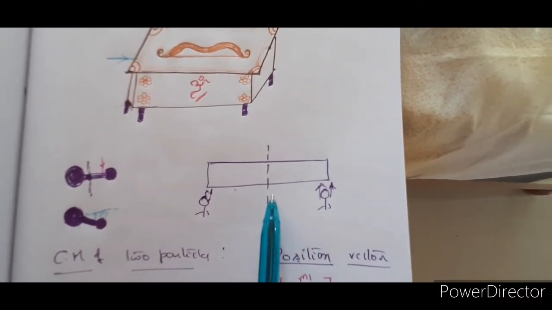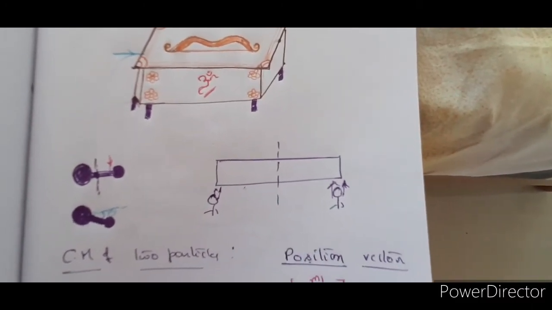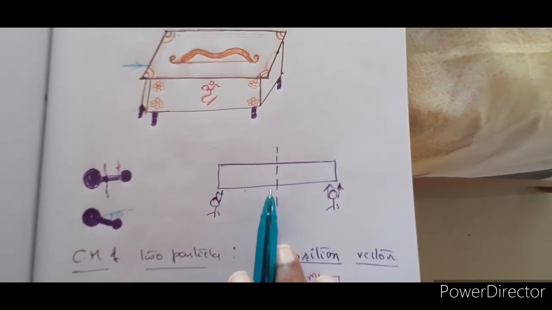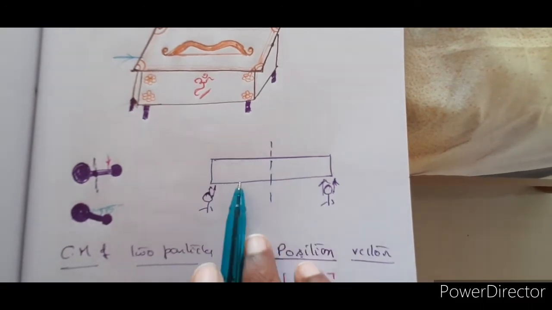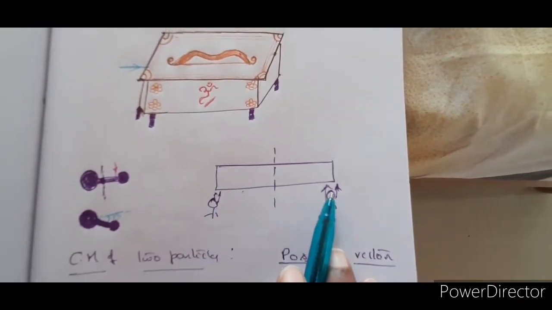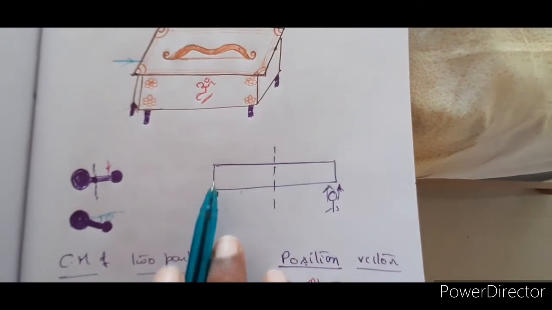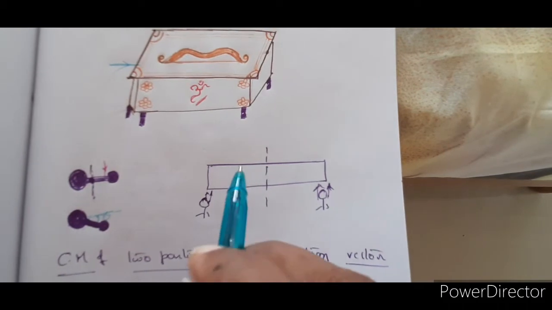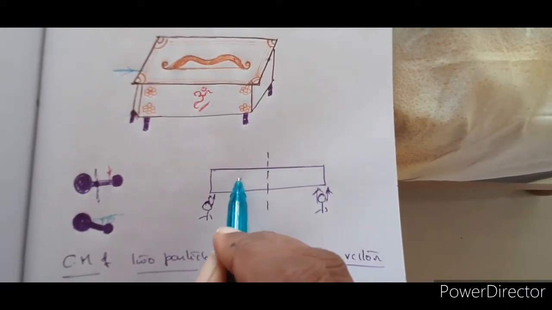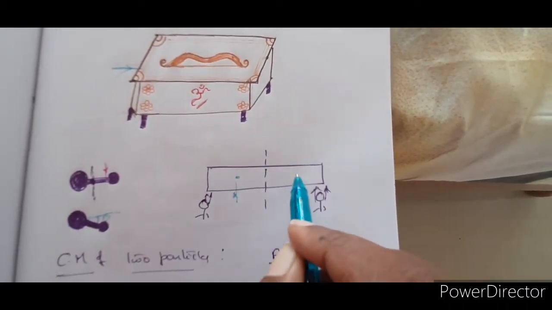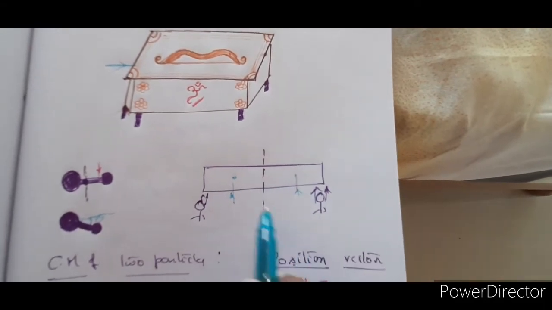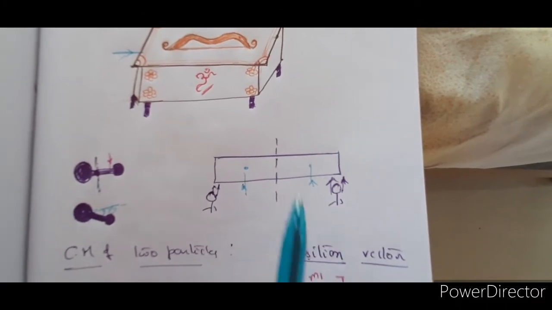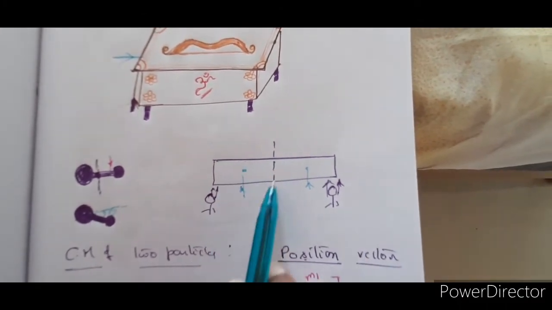If we see this example, here there is a huge frame where 2 people are trying to move it, and they are moving it like this. Instead, if they apply the force here, it would become very easy for them to move, because this is the point which balances the whole body.